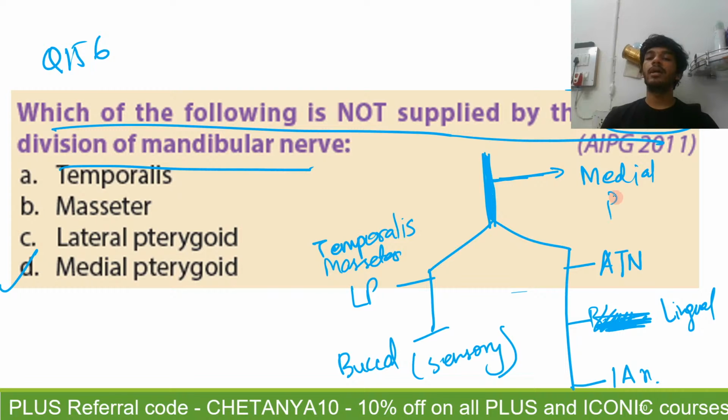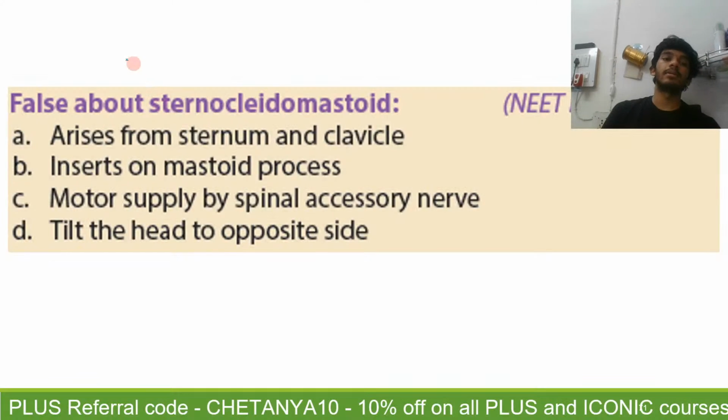So the question is asking which nerve is not supplied by the anterior division of the mandibular nerve. So the answer is going to be medial pterygoid, because the branch of the medial pterygoid is coming directly from the trunk. This branch comes directly from the trunk. Okay, therefore it is not supplied by the anterior division.